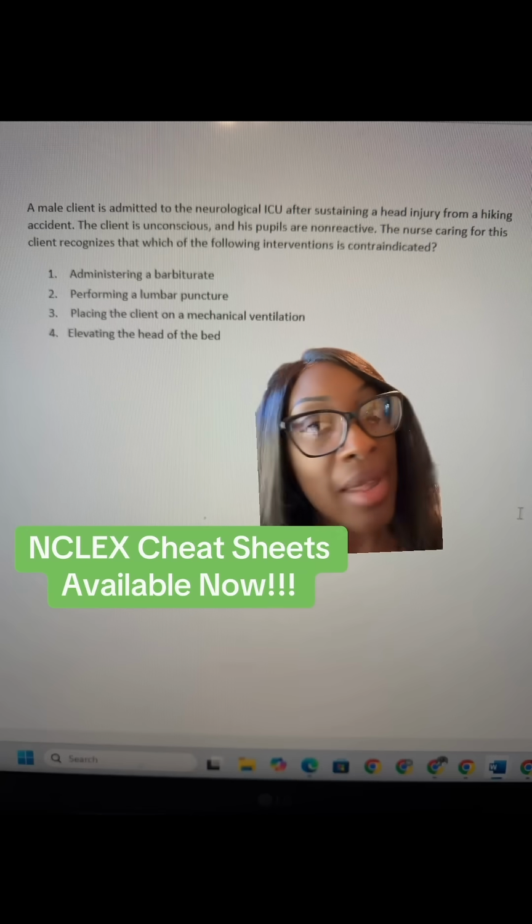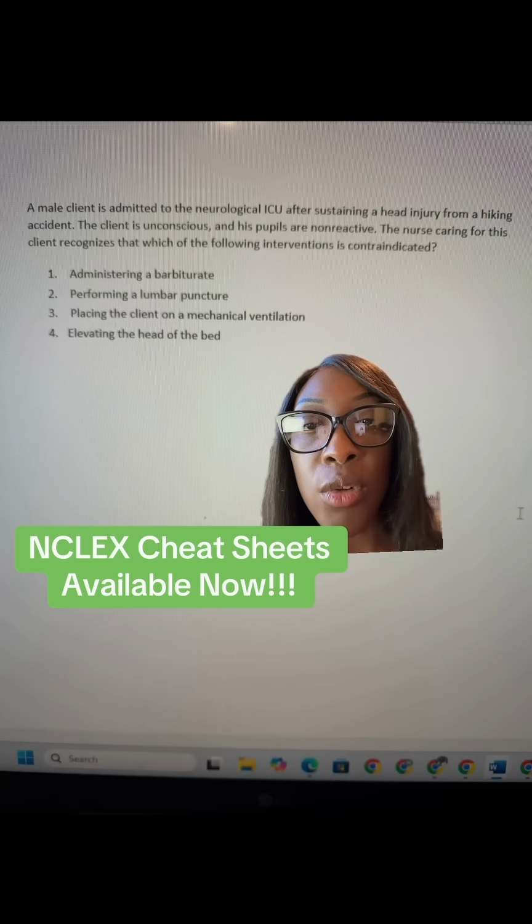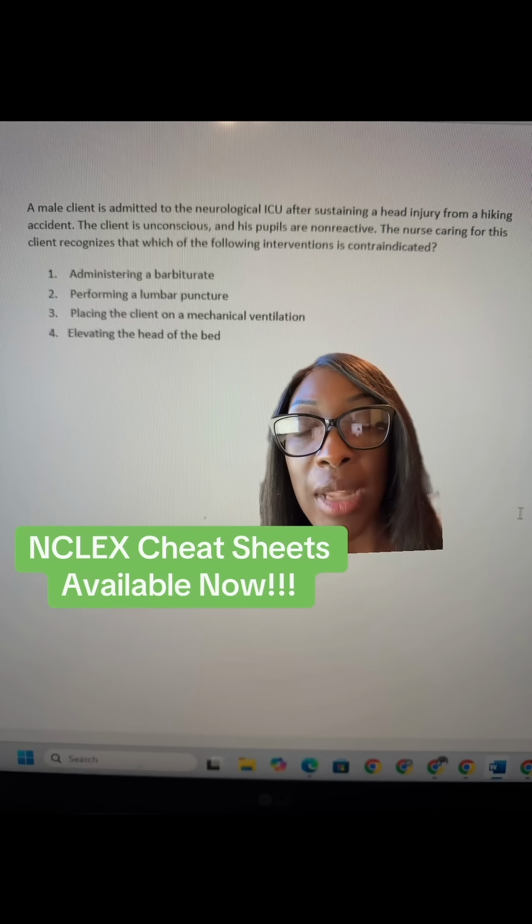Pop quiz. A male client is admitted to the neurological ICU after sustaining a head injury from a hiking accident. The client is unconscious, his pupils are non-reactive, and the nurse caring for this client recognizes that which of the following interventions is contraindicated? 1. Administering a barbiturate. 2. Performing a lumbar puncture. 3. Placing the client on mechanical ventilation. Or 4. Elevating the head of the bed. 1, 2, 3, 4. Okay.